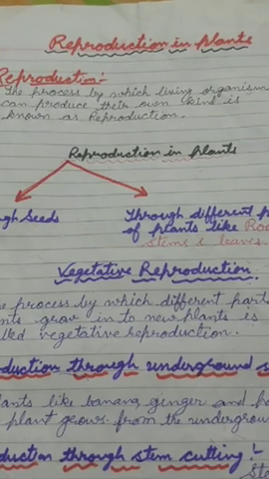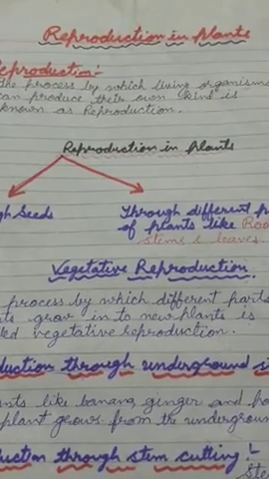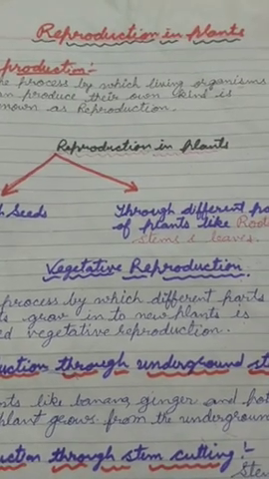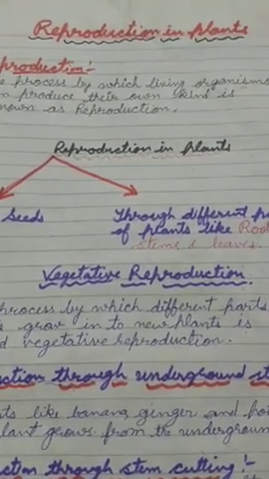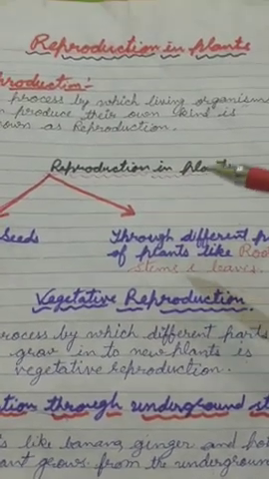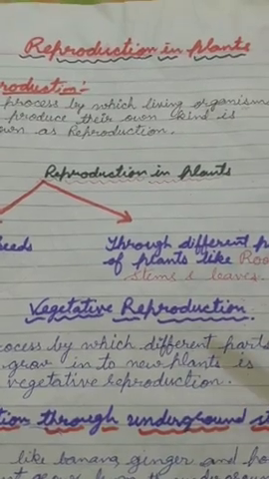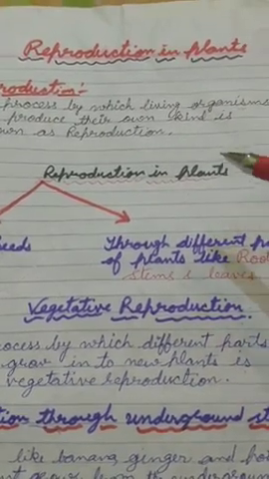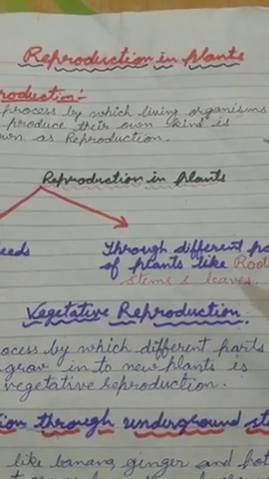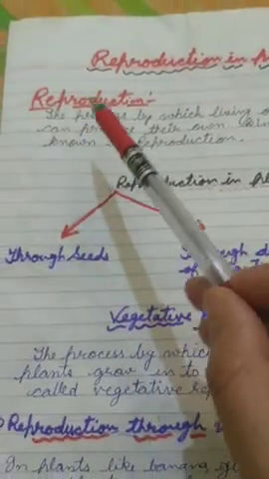Learner, you know that all the organisms have a lifespan after which they die, and no organism lives forever. All the organisms are capable of giving birth to young ones which are either exactly the same or somewhat similar to them. Can you tell me what this process of giving birth to young ones is known as? This is known as reproduction.